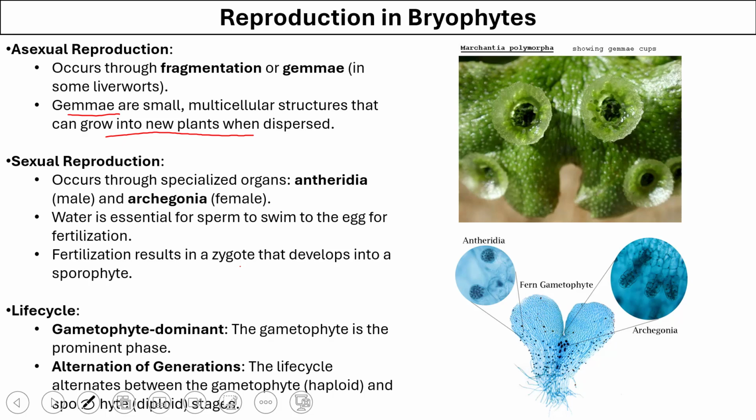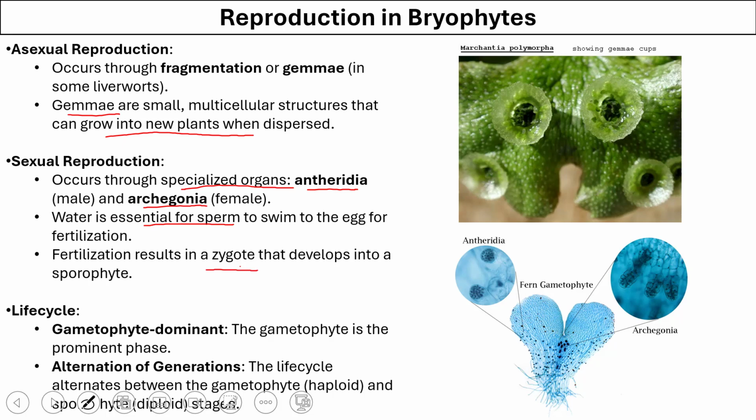For sexual reproduction, bryophytes have specialized organs called antheridia and archegonia, in which antheridia behaves as a male part and archegonia behaves as a female part. Water is essential because the sperm has to swim to the egg for the process of fertilization.